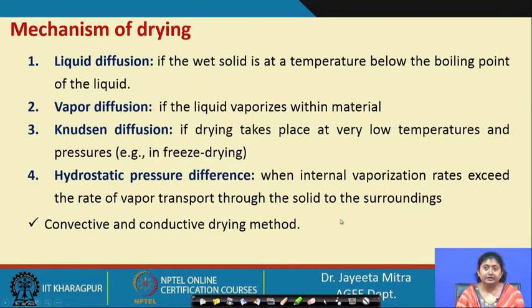For example, atmospheric pressure is generally 101.32 kilopascal, and when we perform vacuum drying we keep it at 6 to 25 kilopascal inside the vacuum chamber.